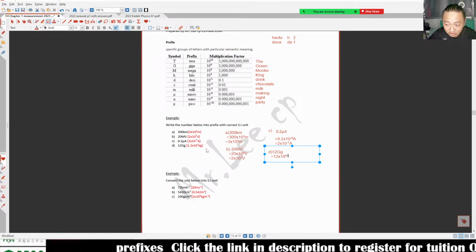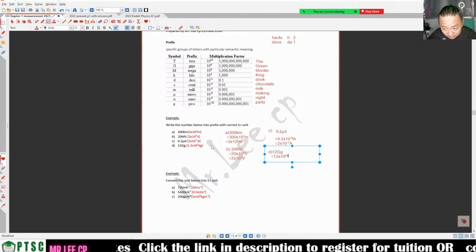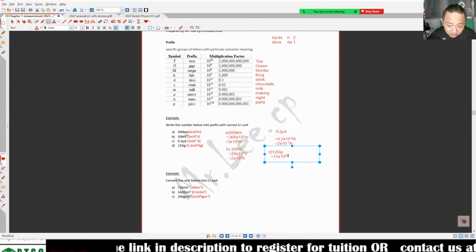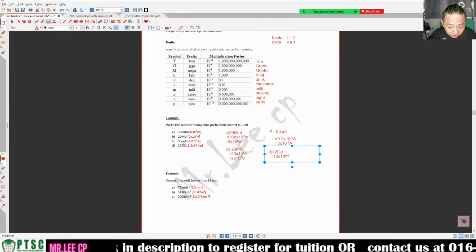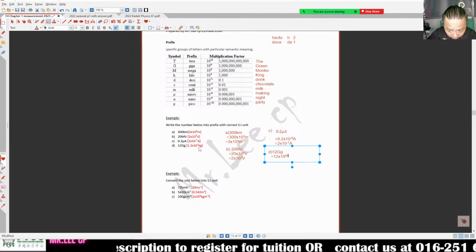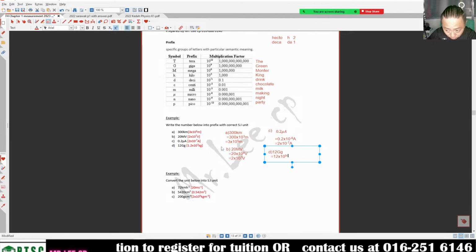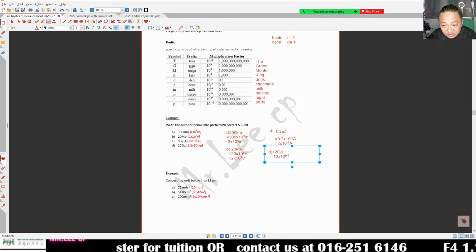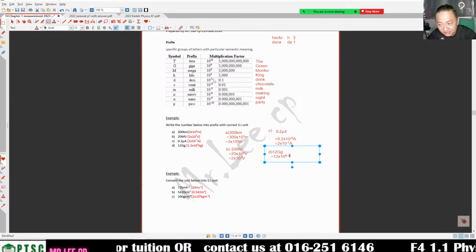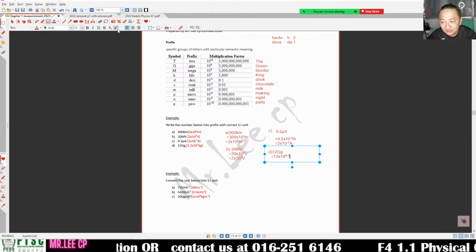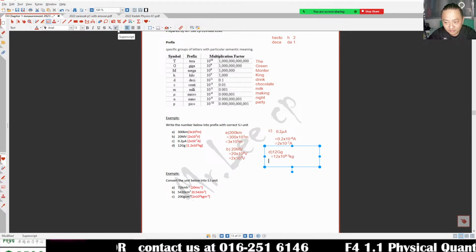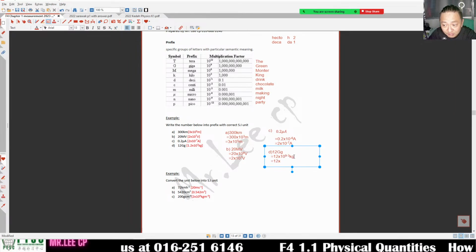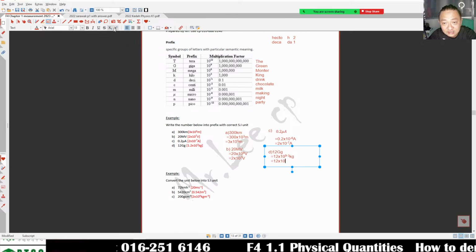Minus how many? Change to new unit. Teacher, why this one no need? No need, because I don't change to new prefix. Meter only. This one I just substitute in. This one, because the SI unit is kg, so I need to change it to kg. I need to minus a new prefix. New prefix kilo is 3. Okay, 3. Right? Kg. So I will get it as 12 times 10 power 9 minus 3, it is 10 to the power 6 kg.